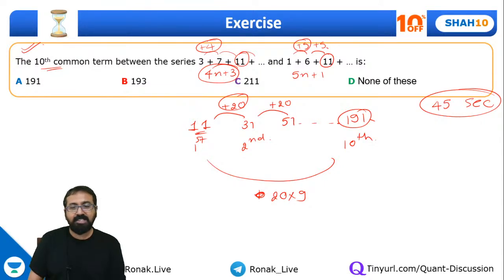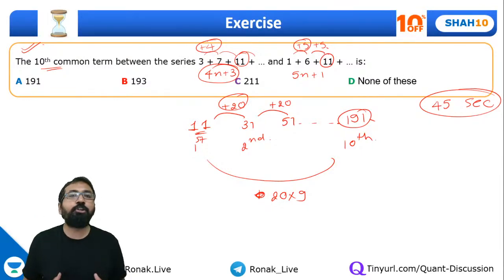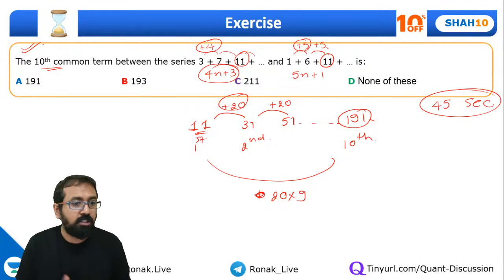Isn't that an easy question? You need to quickly observe these things, and for that you need to be good at numbers. So progression is quite dependent on your understanding of numbers. If you're good at numbers, you can definitely solve progression questions as well.